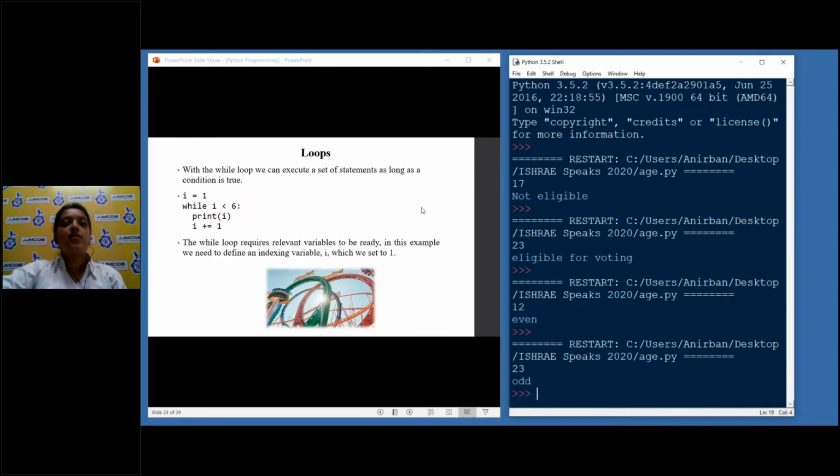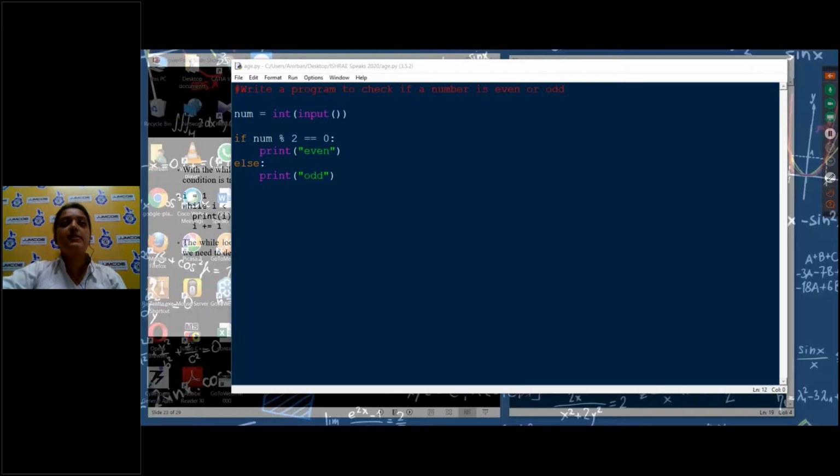Okay. So the next thing that we are going to study is loops. Loops, as you can see, is nothing but an action which is done one after another. There are two types of loops in Python, which are the for loop and the while loop. With loops, we can execute a set of statements as long as a condition is true. So the first loop that we are going to study here is the while loop.